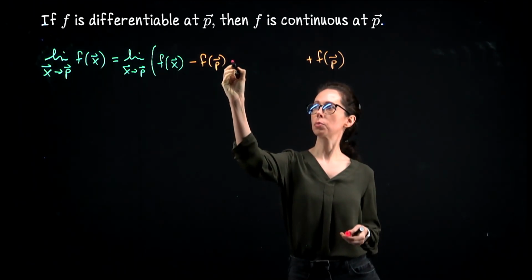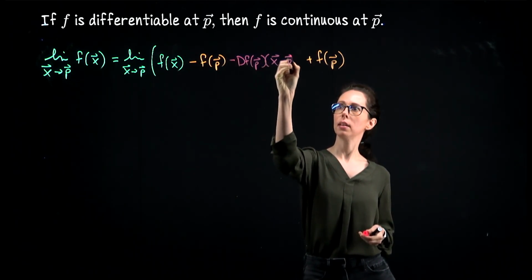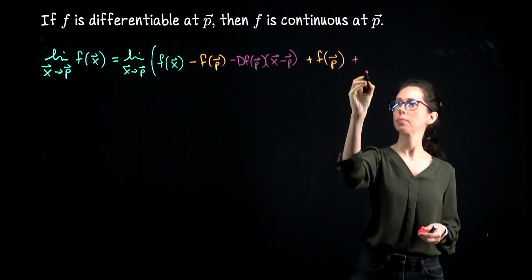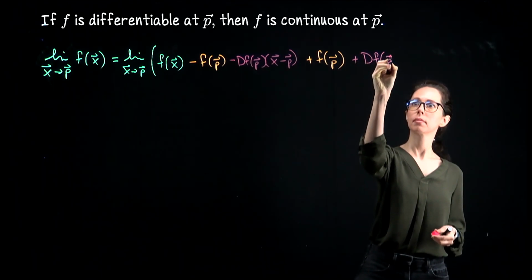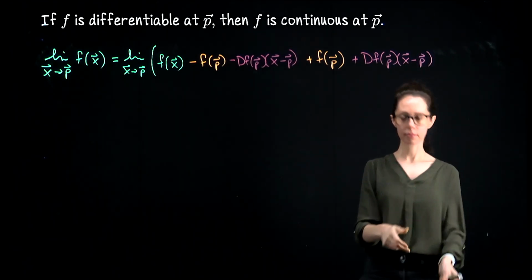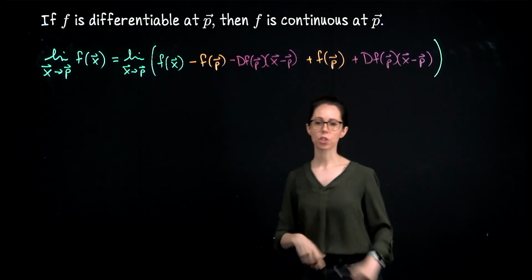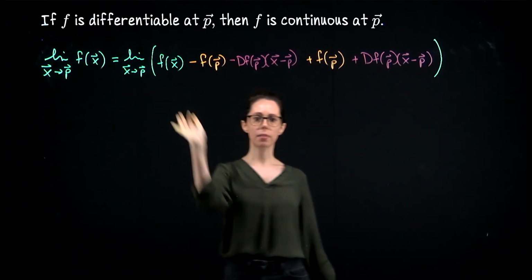And likewise, I will subtract df at p times x minus p, and I will add that back. Okay, so overall this is just limit of f of x equals limit of f of x.